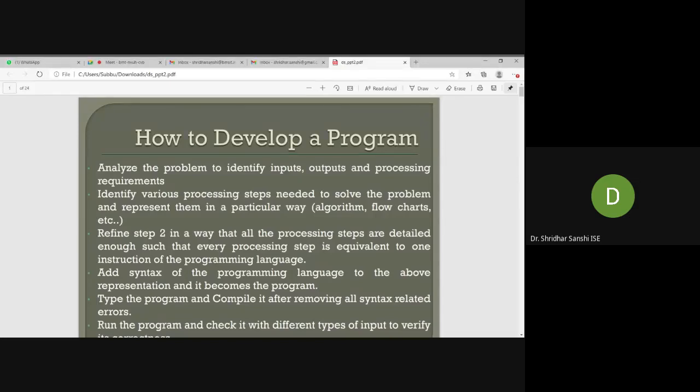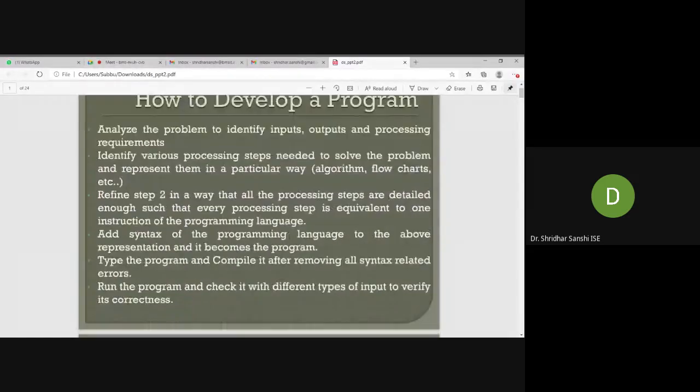If we have a problem and we need to solve it using the computer, first, given a problem, we have to analyze what the problem is. For every problem, we will have at least some inputs, some outputs, and some instructions or tasks that we need to perform so that we arrive at the output. These things we need to first understand, and then start writing a program.